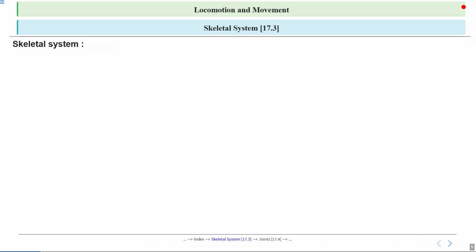Let's start today's session by looking at the skeletal system, which is the framework that gives our body its shape and support. We can say it's like the frame of a house, holding everything together, and our skeletal system provides structure and protection for our organs.